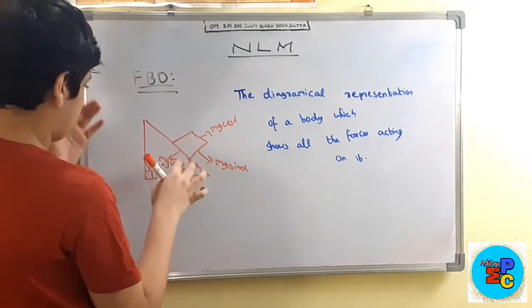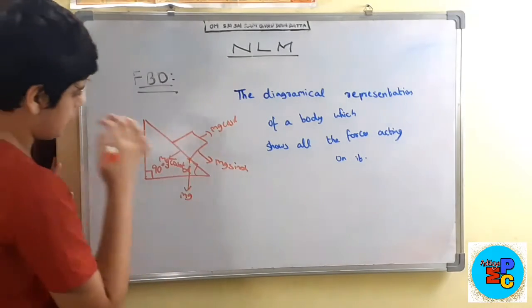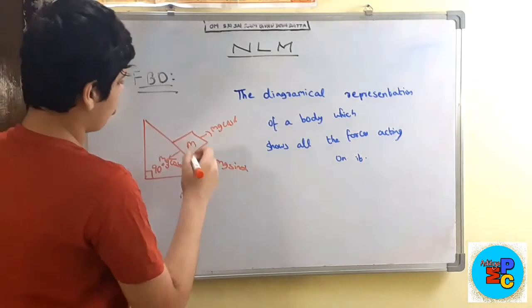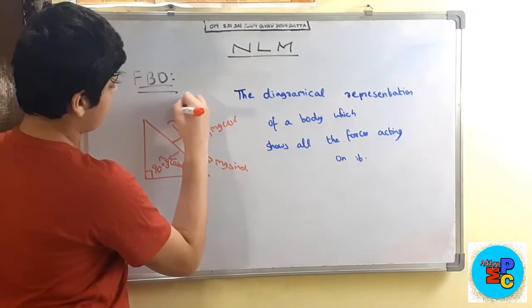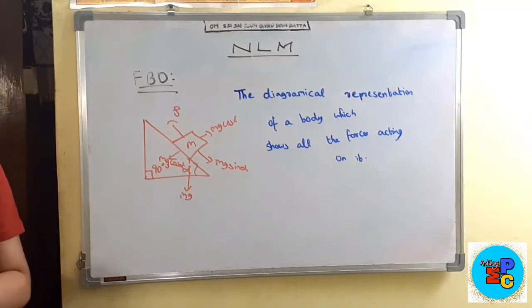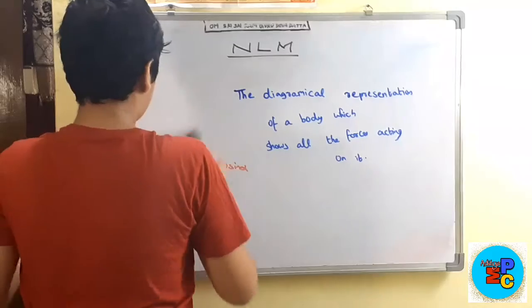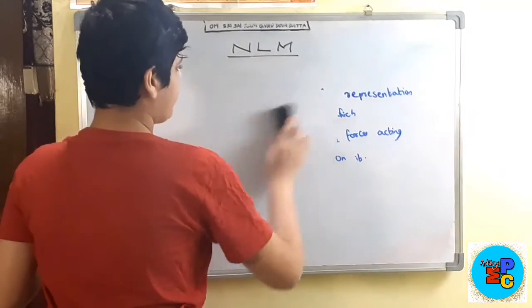The same force which the inclined plane exerts on the body. Let us suppose this is a body of mass small m, and here frictional force will be acting in the opposite direction in case it is a rough surface. So this is about free body diagram. It varies in different cases.